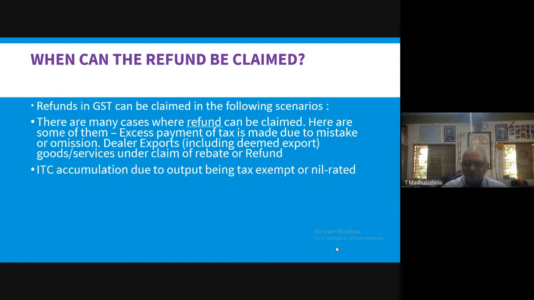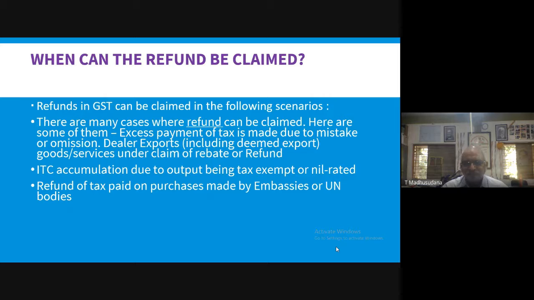Whatever input tax was paid by the supplier can be claimed as a refund by the supplier. Okay, so ITC accumulation due to output being tax exempt or nil rated. In that circumstance also you can claim a refund of the tax.